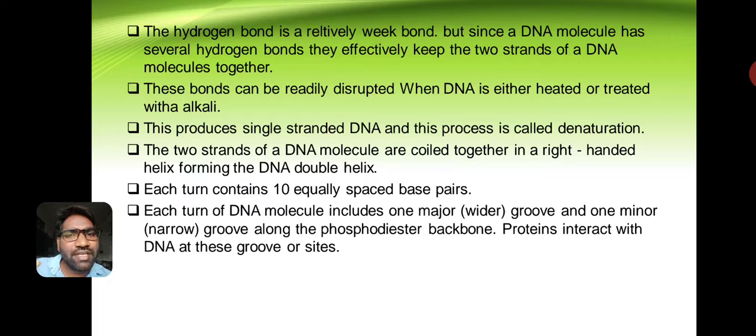The DNA molecule has one major groove and one minor groove along the phosphodiester backbones. Proteins interact with the DNA at these grooves.